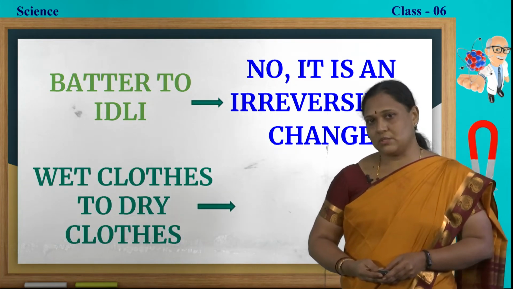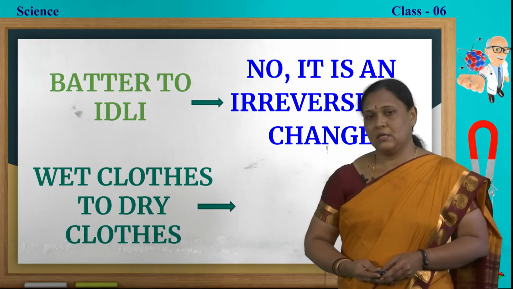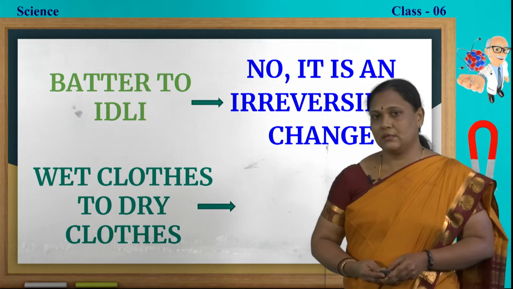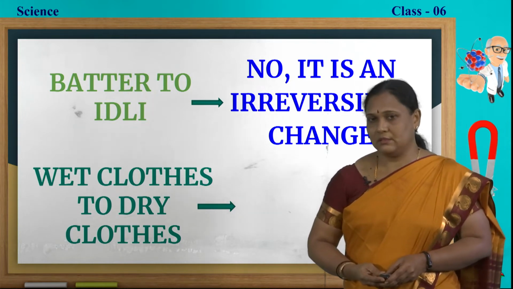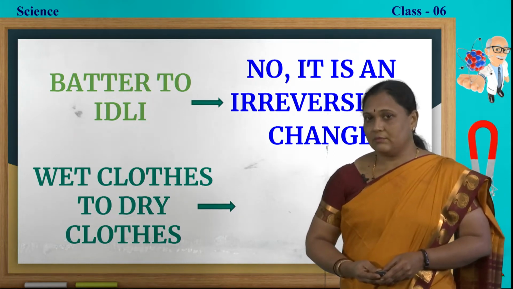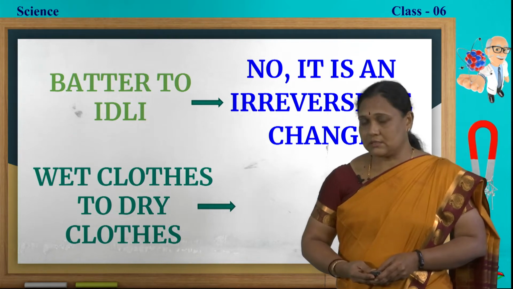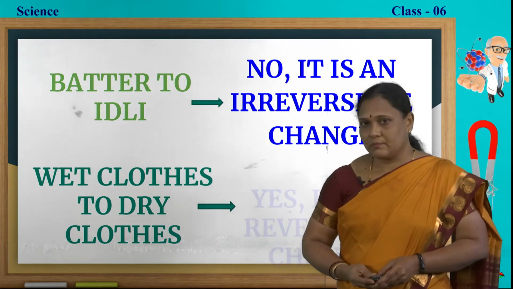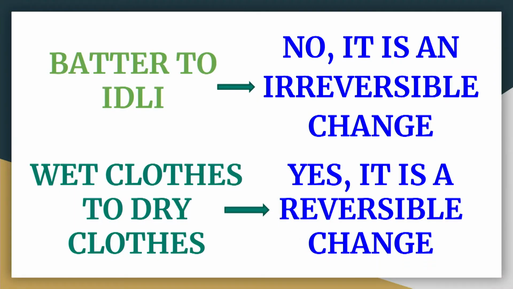Next, wet cloths to dry cloths. When we put wet cloths in sunny weather, they become dry. Can we get back the wet cloths from the dry cloths? Yes. It is a reversible change.